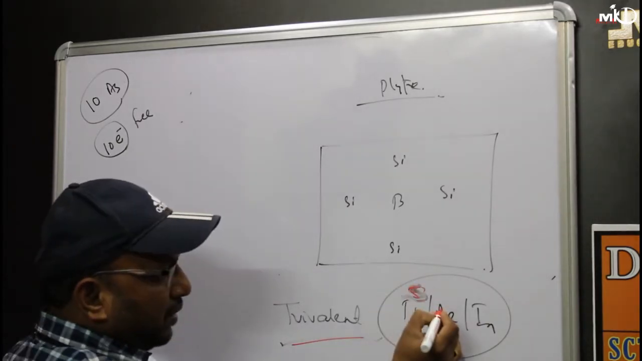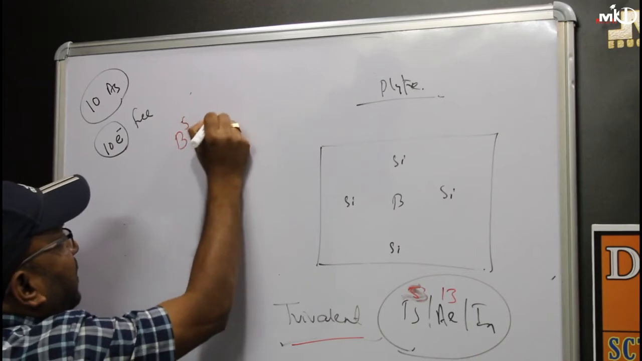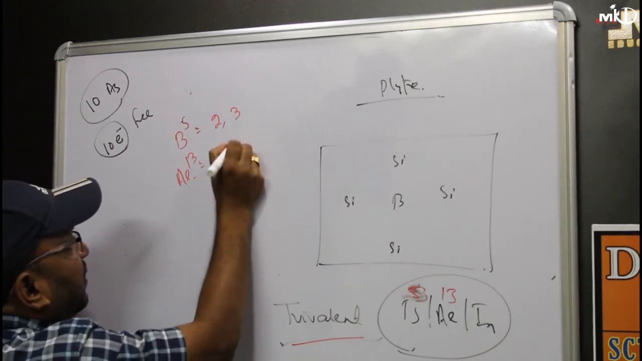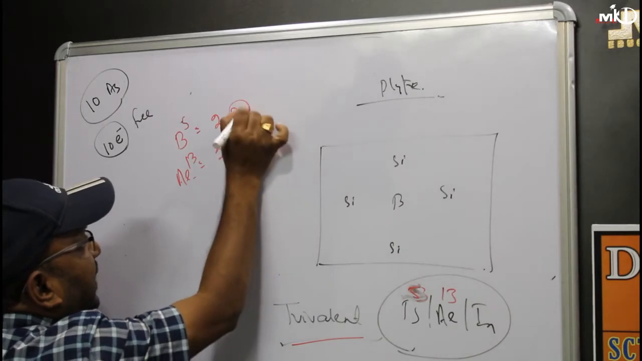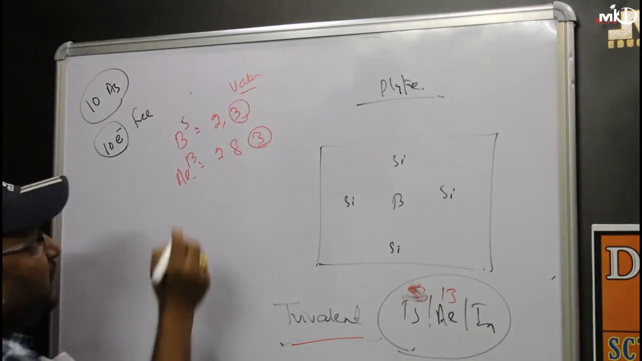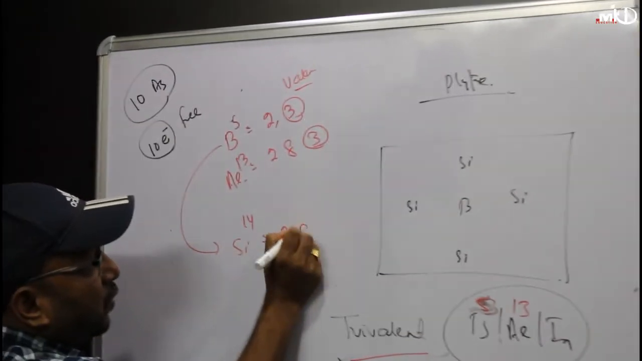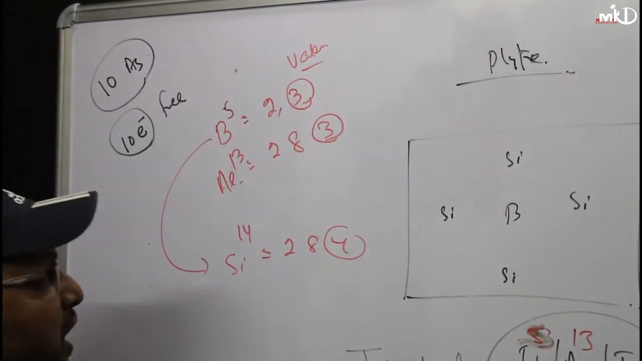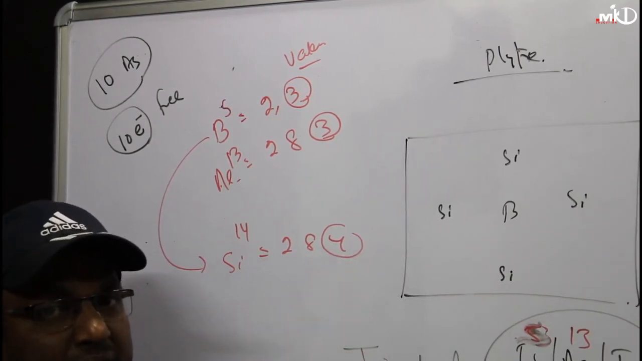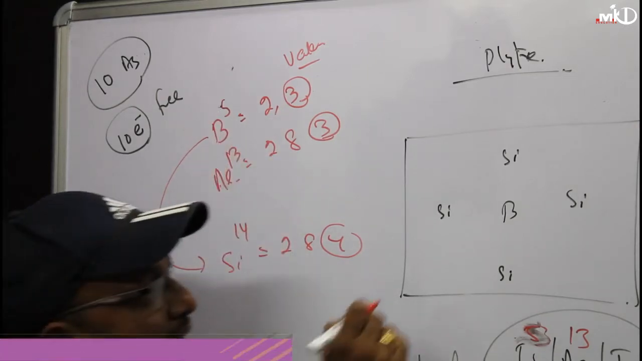Boron has atomic number 5, so its configuration is 2, 3. Aluminum is 13, so 2, 8, 3. How many valence electrons? 3. Silicon is 14, so 2, 8, 4. Clear? So silicon has 4. Silicon and germanium are used for pure or intrinsic semiconductors. With silicon, now I am adding boron. Suppose I am adding one boron.